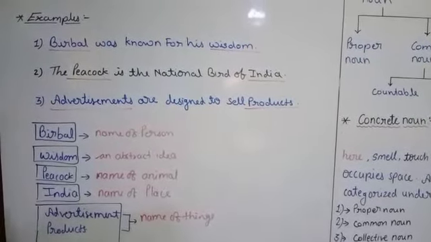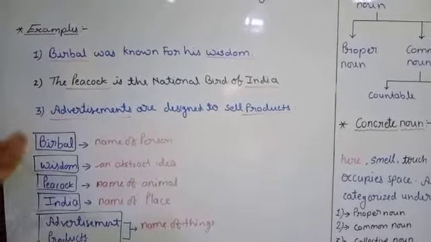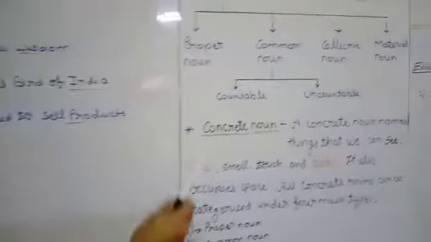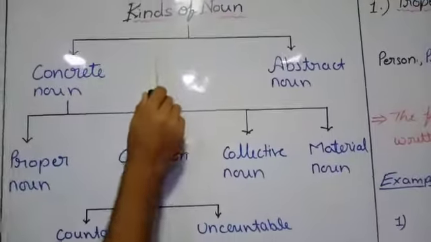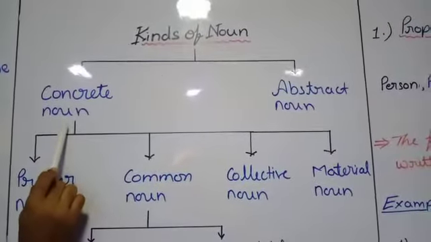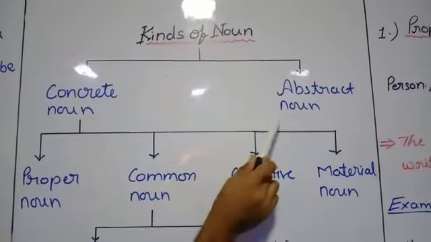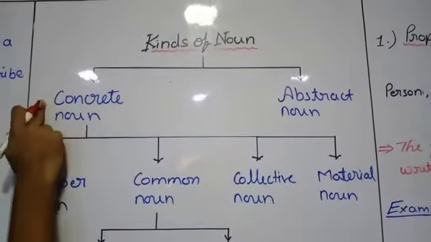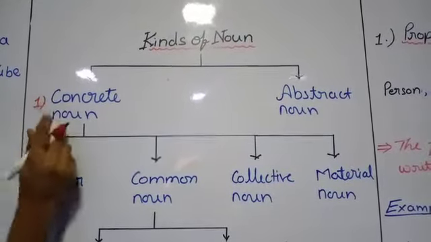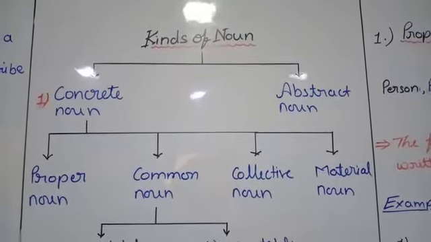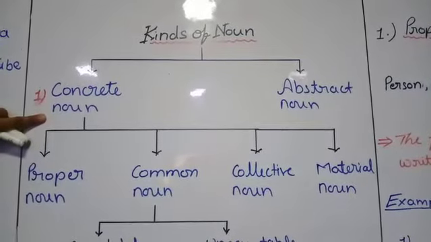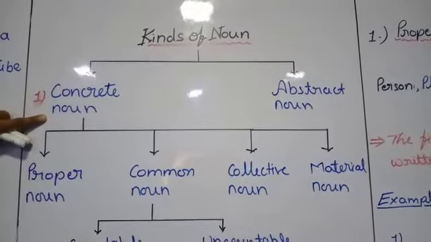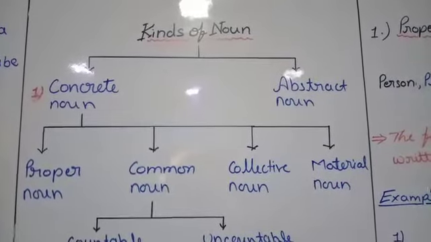Now, whenever we are talking about the noun, it can be divided into various kinds. So let's see the kinds of noun. Here we have the kinds of noun. First one is concrete noun. The second one is abstract noun. Concrete nouns are the nouns which we can smell, taste, or see.